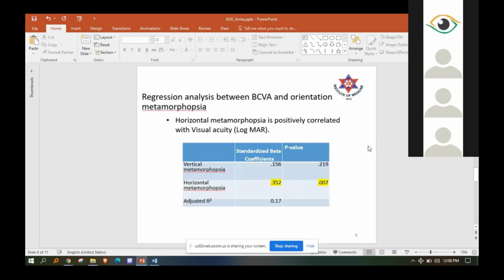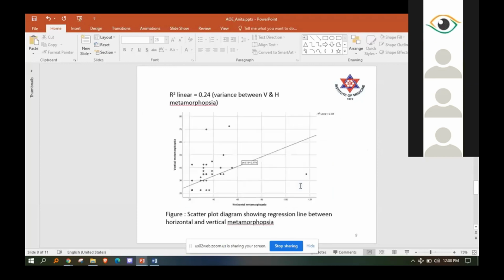Interestingly, we found that horizontal metamorphopsia was positively correlated with best corrected visual acuity, and the beta coefficient was found to be 0.325 with a p-value of less than 0.07, whereas the vertical metamorphopsia was not correlated with visual acuity. This graph is a scatter plot diagram showing the regression line between the vertical and the horizontal metamorphopsia, where the variance between them is 0.24.